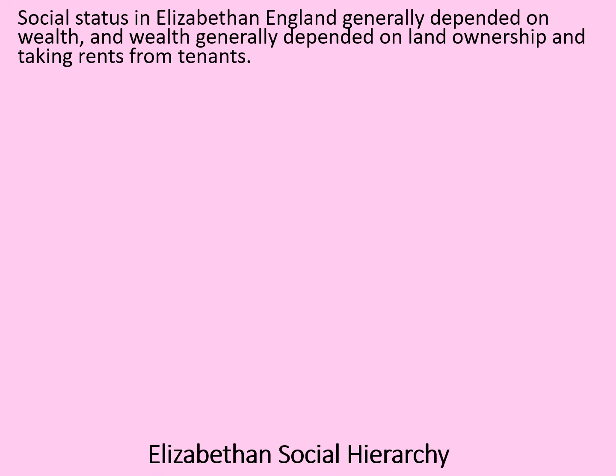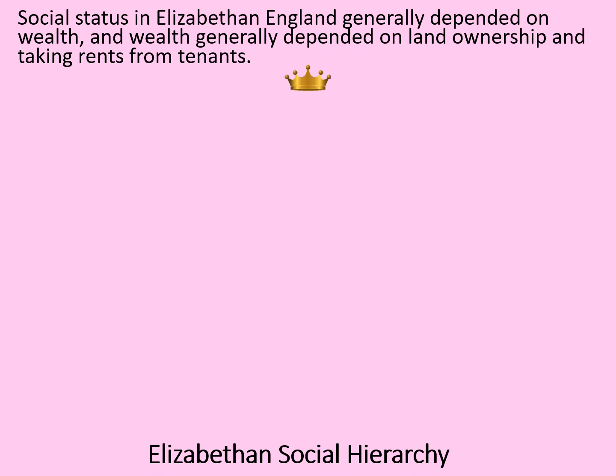Firstly, let's have a look at Elizabethan social hierarchy. Hierarchy is where society is divided in levels from top to bottom in order of wealth and power. Social status in Elizabethan England generally depended on wealth, and wealth generally depended on land ownership and taking rents from tenants. This is a little bit like the feudal system that you might be familiar with from Norman times, but it's a bit more sophisticated and complicated by the time of Elizabeth.